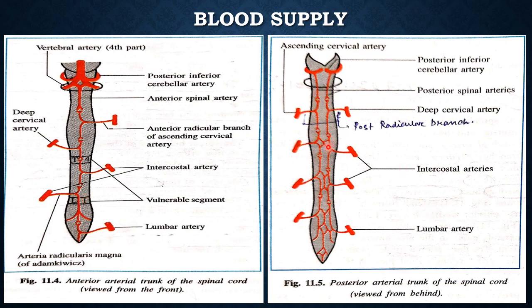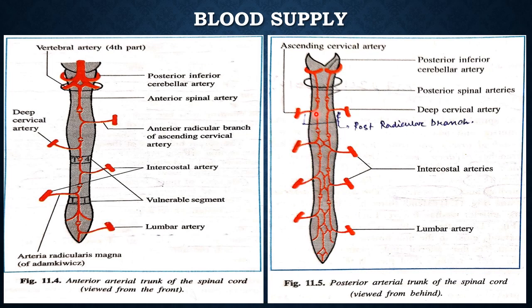These are the two posterior trunks. The three arterial trunks communicate around the cord, forming a pial plexus that is known as the vasa corona, which will be discussed in the next slide.